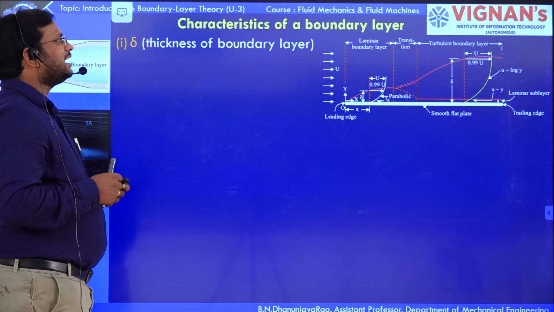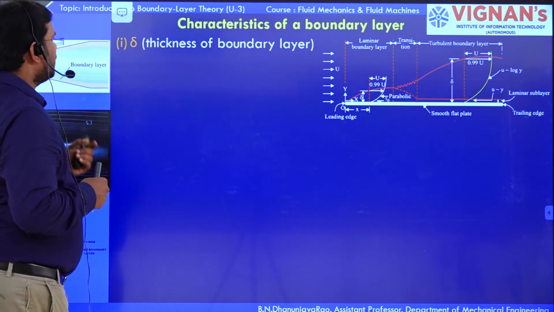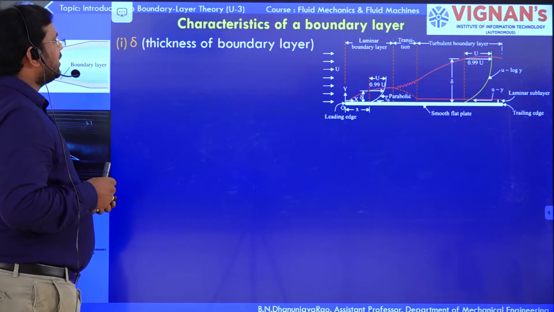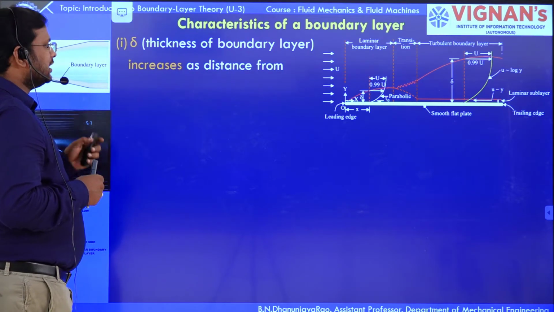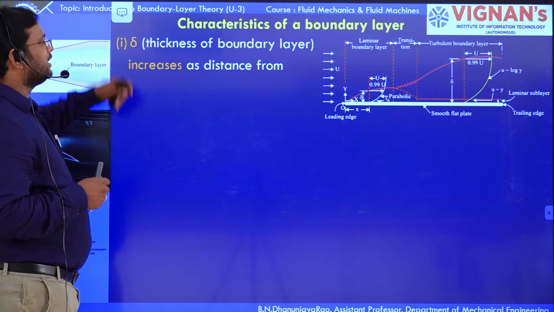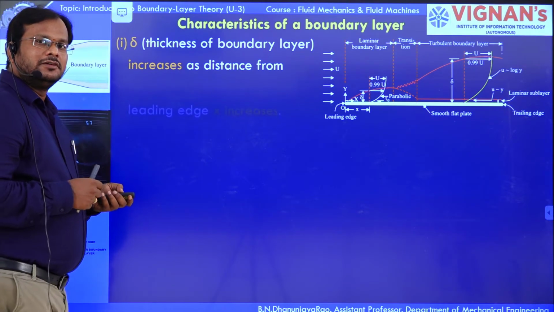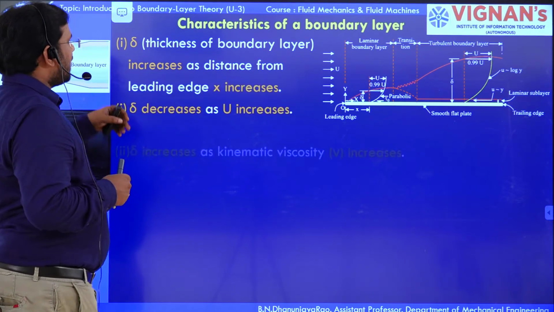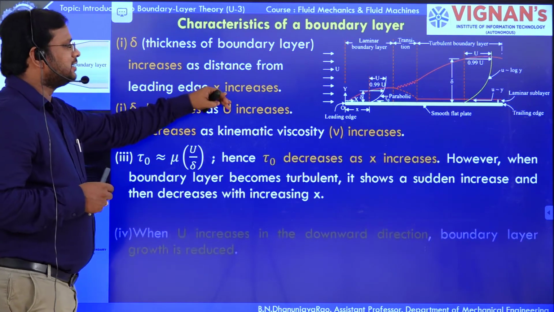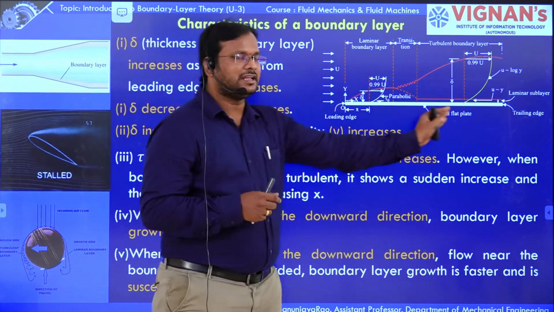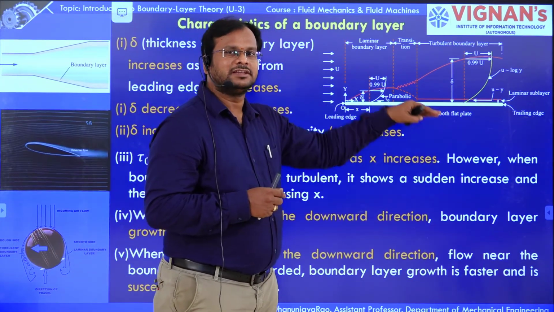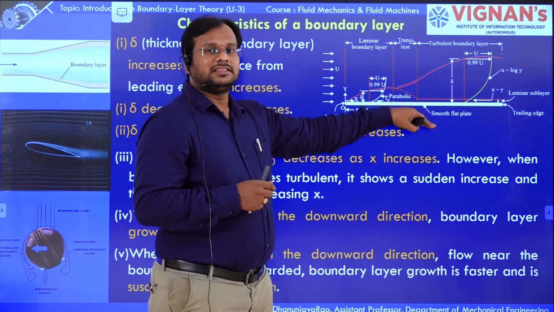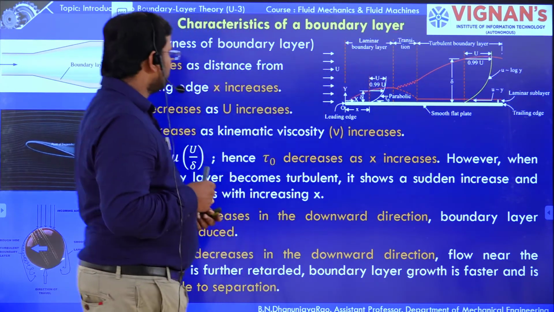So here are some characteristics of a boundary layer. If delta increases, the thickness of the boundary layer increases. What happens? It increases as the distance from the leading edge x increases. What happens if you keep on increasing x? The delta, the thickness of the boundary layer, is also going to increase.